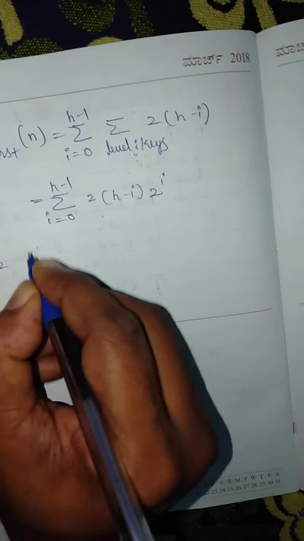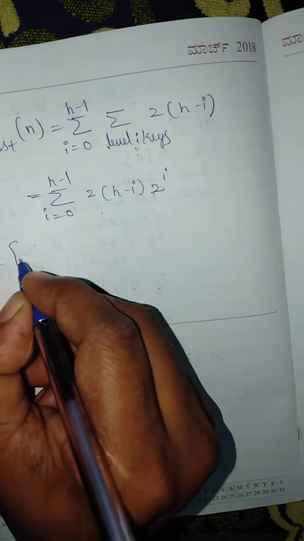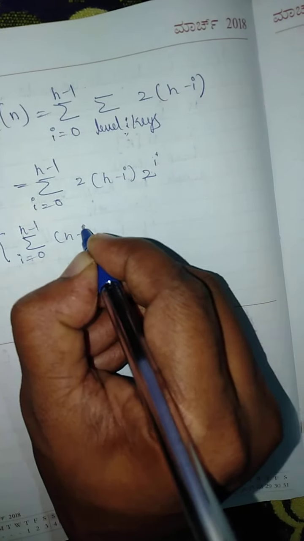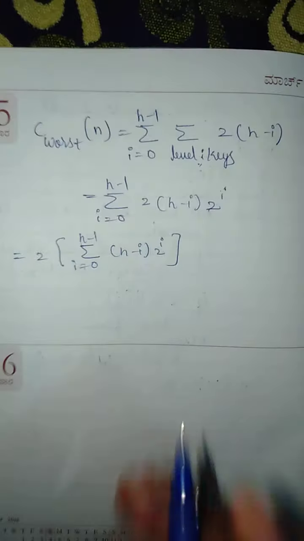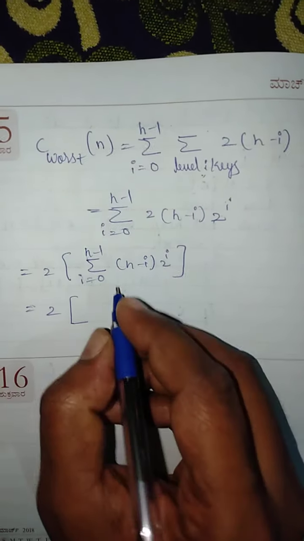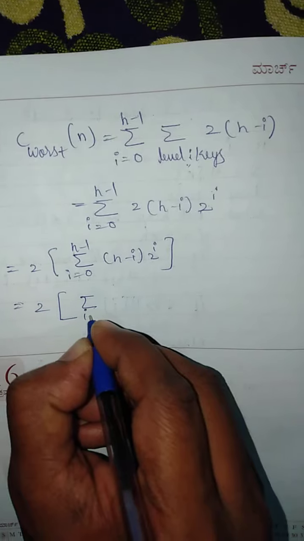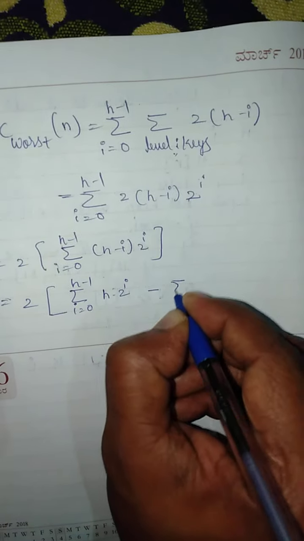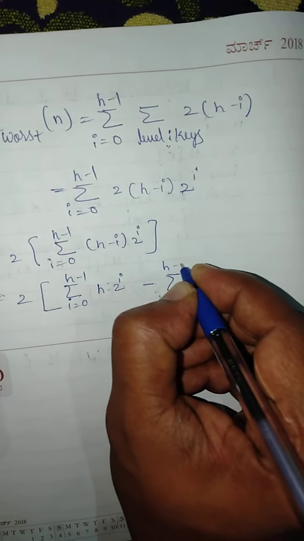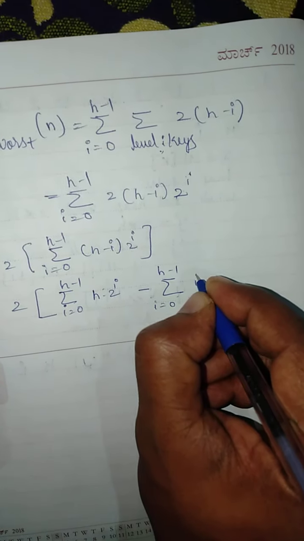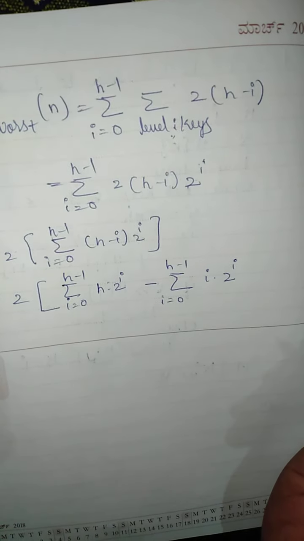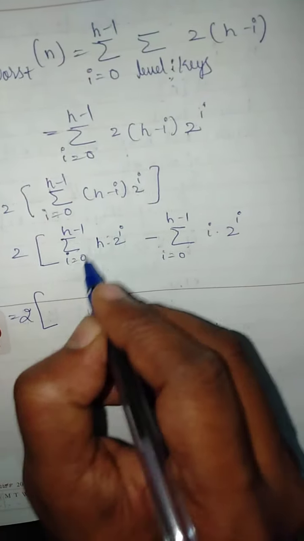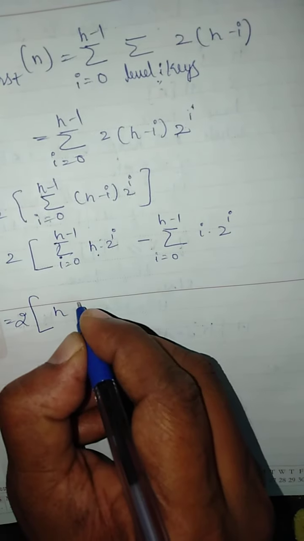So I will take this 2 and then summation i runs from 0 to h minus 1, (h minus i) into 2 to the power i, okay. 2 into summation i runs from 0 to h minus 1, so it is h into 2 to the power i, minus summation i runs from 0 to h minus 1, i into 2 to the power i, into 2 to the power i, okay. Now for this summation, h is a constant, h is taken out, right?